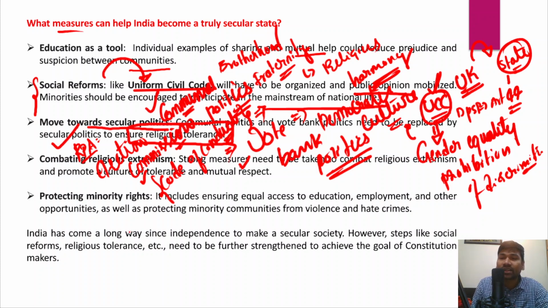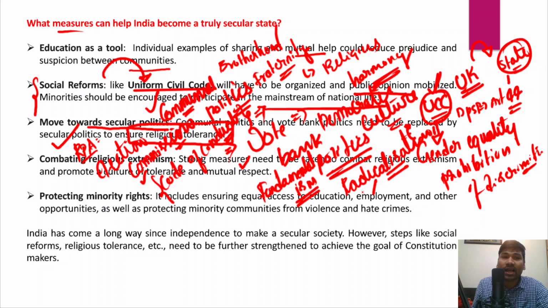And apart from that, it is also very important that we act on religious extremism, particularly religious fundamentalism. Religious fundamentalism is a major challenge that we should act on, and so is the radicalization of the youth. For that matter, we have to provide them employment, and more access to education, skill development and entrepreneurship training.